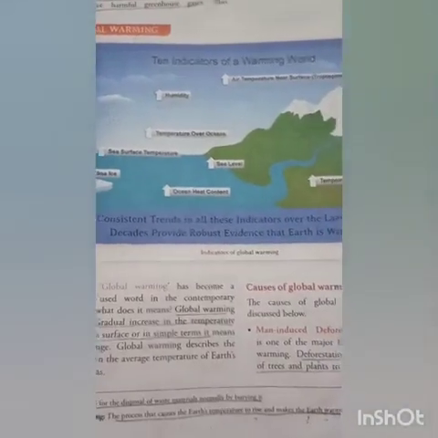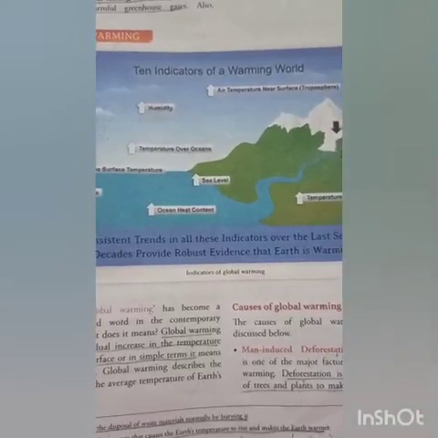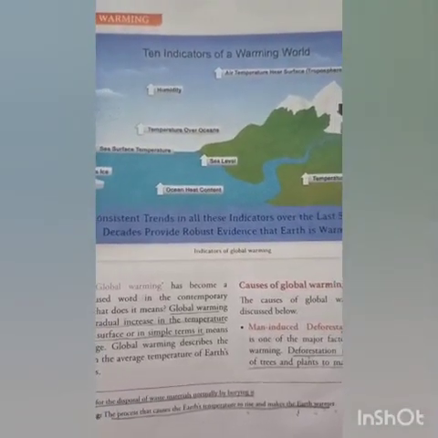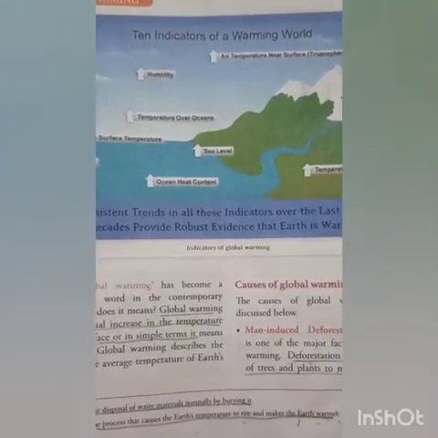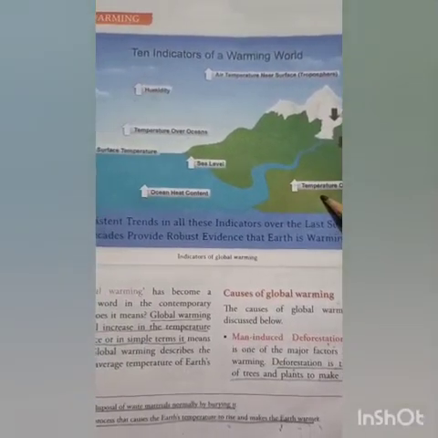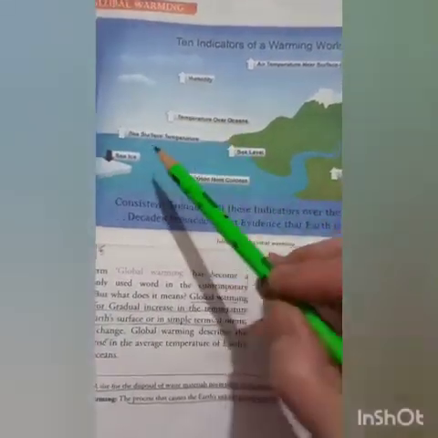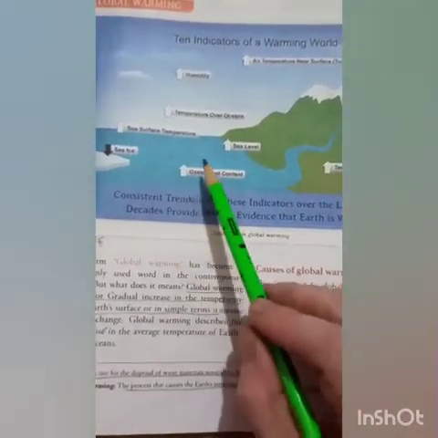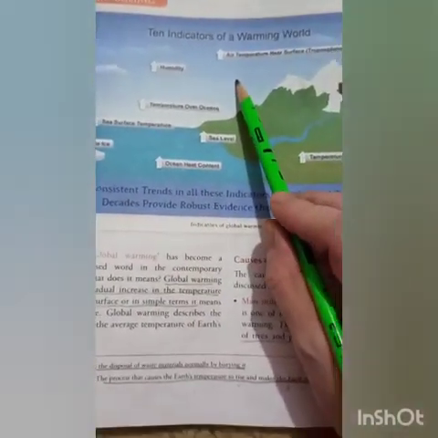Now children, please refer to the picture given on this page number 17. This picture depicts the 10 indicators of a warming world. How do we come to know that the world is globally getting warmed? Okay, so these are the indicators. First is when there is a sudden rise in the temperature over the land, over the oceans, over the sea surface, over the air temperature. When there is a rise in all these things, you'll find that the world is actually getting warmed.